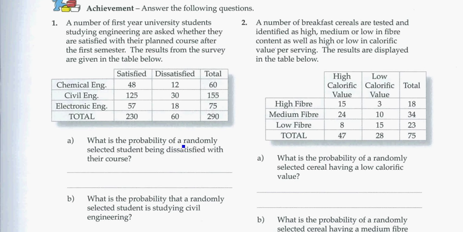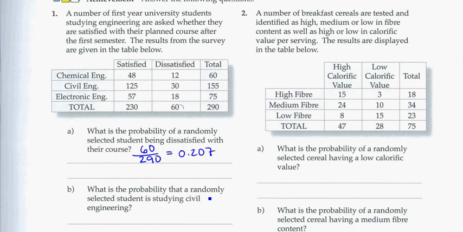So what is the probability of a randomly selected student being dissatisfied with their course? Well, how many students are dissatisfied? Here I can see that there are 60 that are dissatisfied out of 290. And as a decimal, that would be 0.207. And remember, probability is the group you're looking at, the ones you want, out of the total possible. So here, 60 dissatisfied total out of 290.